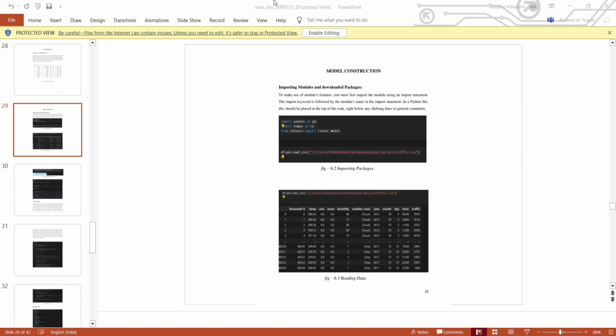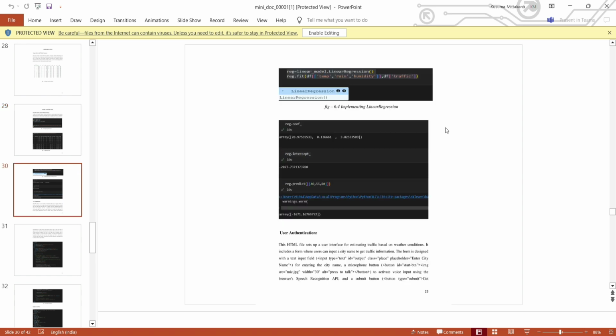After importing the library from sklearn, we have to train the model using the dataset which consists of attributes like temperature, rain, and humidity, which are the input variables, and the traffic is the output variable. From this, after implementing the linear regression, we have to check the coefficients and intercept using these coefficients and intercept methods. And at last, we have to predict using the model.